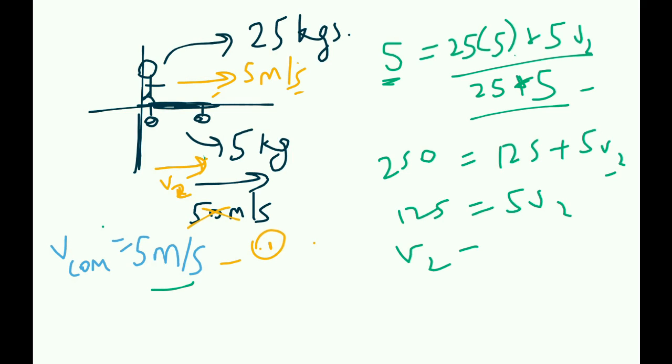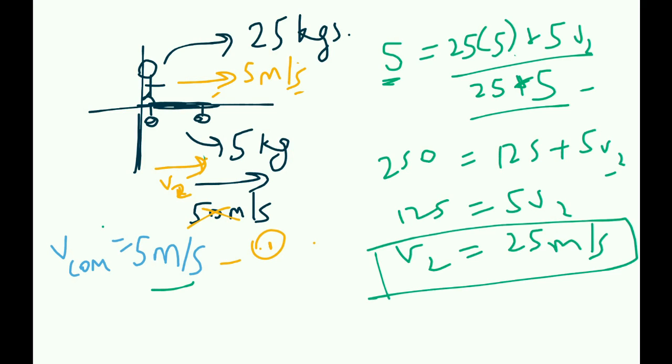So v2 is equal to 25 meters per second. And that's the new velocity of the cart, right? It's reduced by half, so that's a lot. Because this boy's mass is so much greater than the cart's, he moves at only 5 meters per second, and the velocity of the cart is reduced by half.